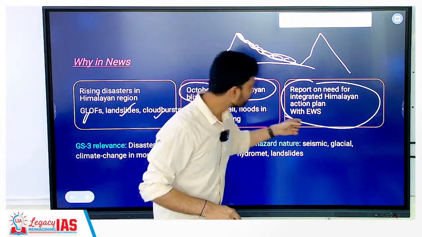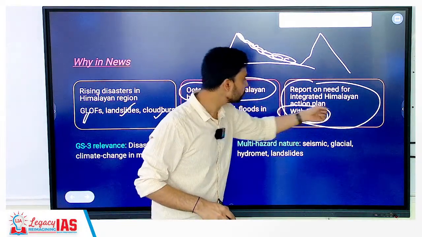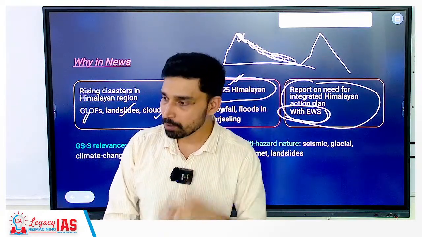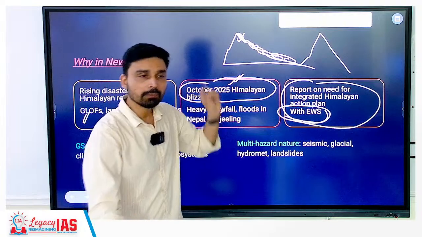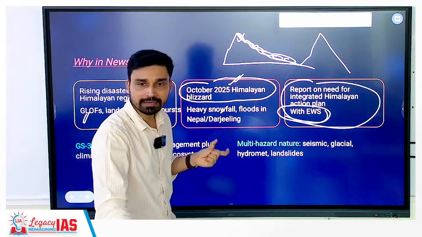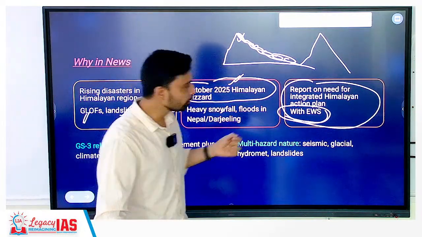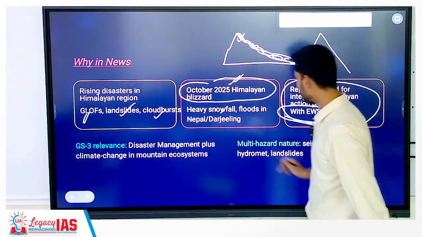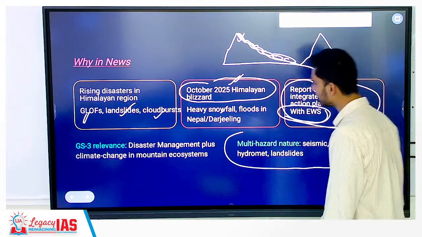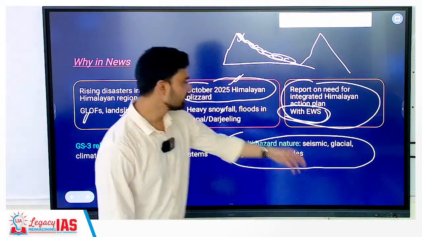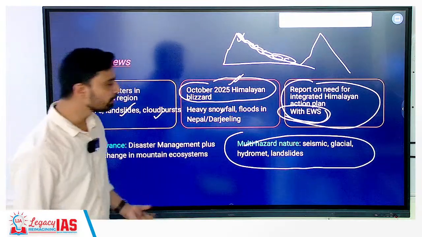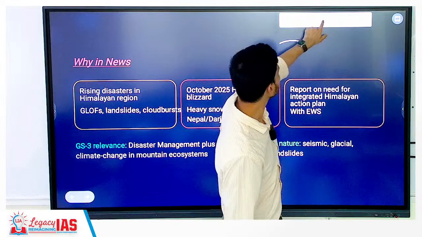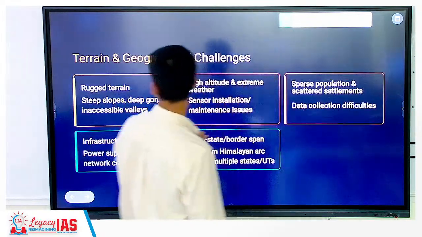Many times we know that there is a probability of GLOF, but when exactly will GLOF occur? We know there is a probability of landslide because of heavy rainfall, but where exactly and when exactly will the landslide occur? We are not able to tell. Why? Because EWS is not properly functioning in the Himalayas. Because of the multi-hazard nature of the Himalayas, with seismic threat, glacial threat, hydrometeorological threat and landslide-related threat, there is an urgent requirement to develop and set up EWS in the Himalayas.